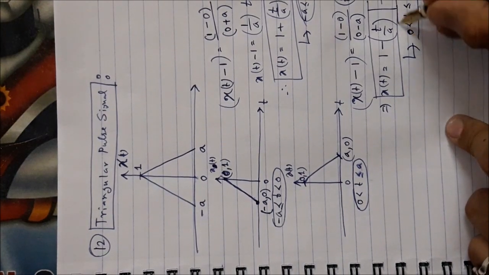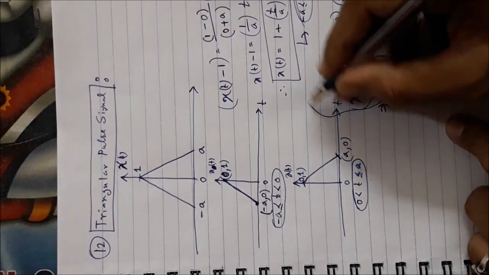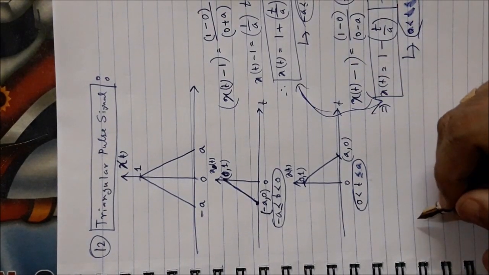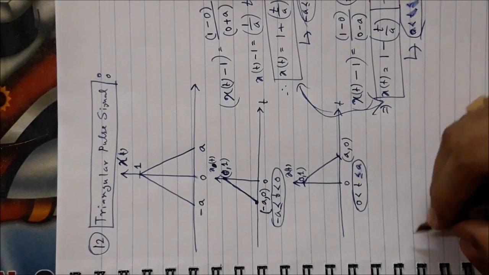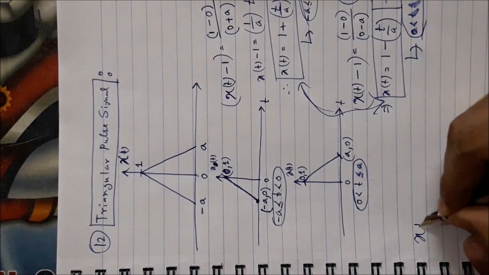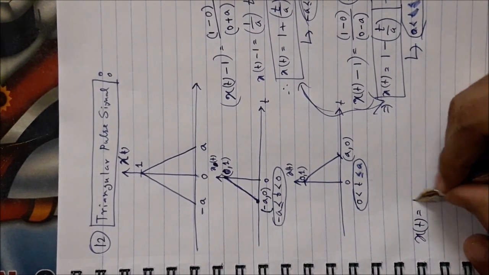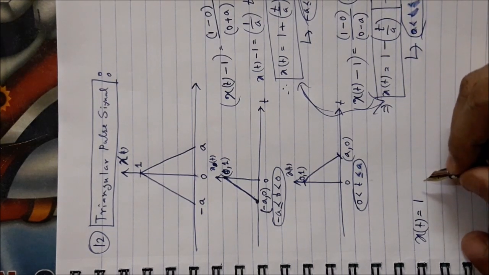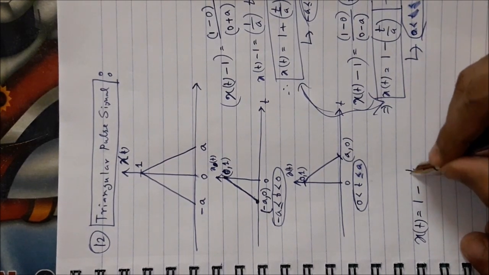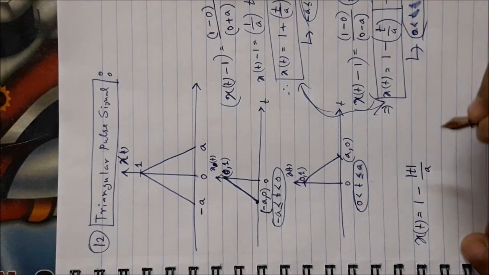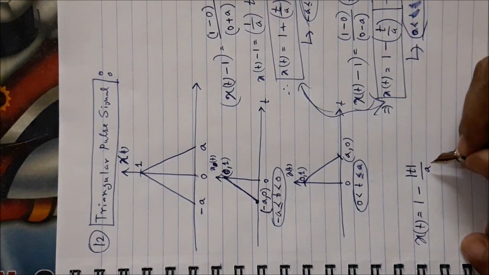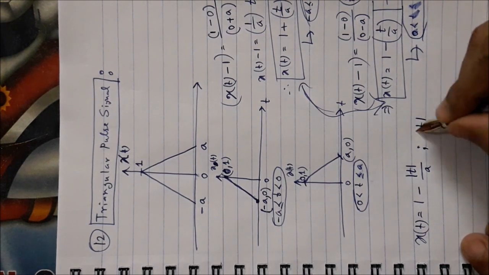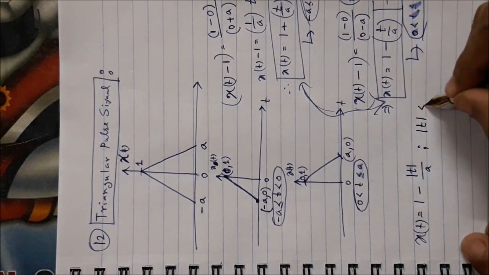Okay, if you combine these two equations, you can write x(t) is equal to 1 minus modulus of t by a, for modulus of t less than or equal to a.